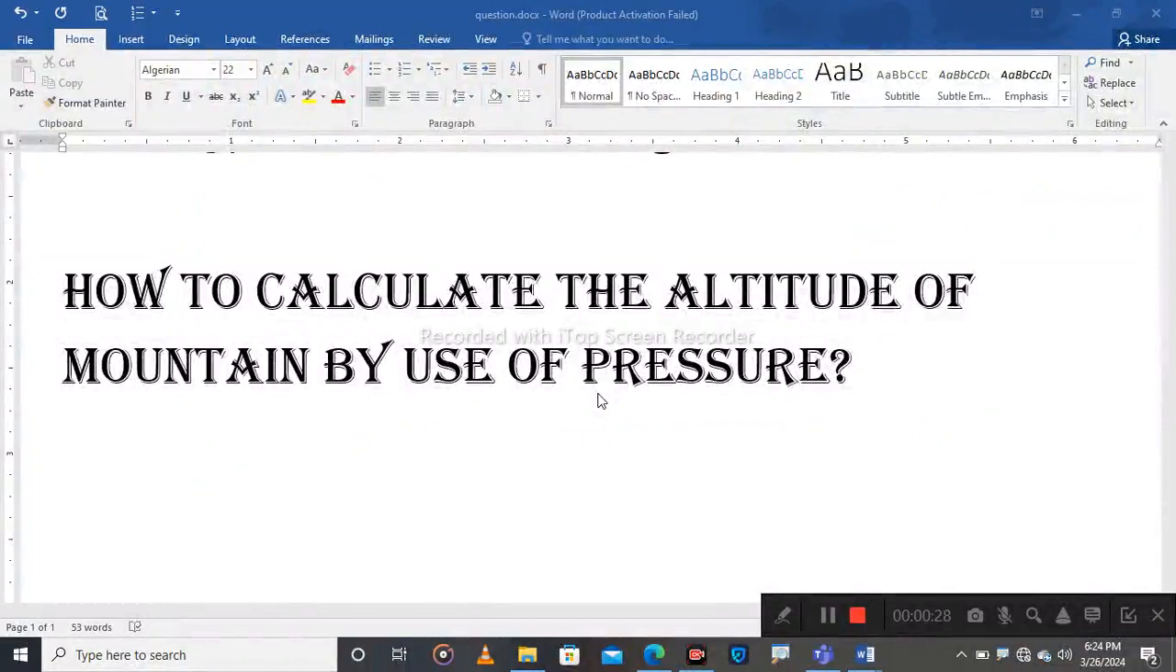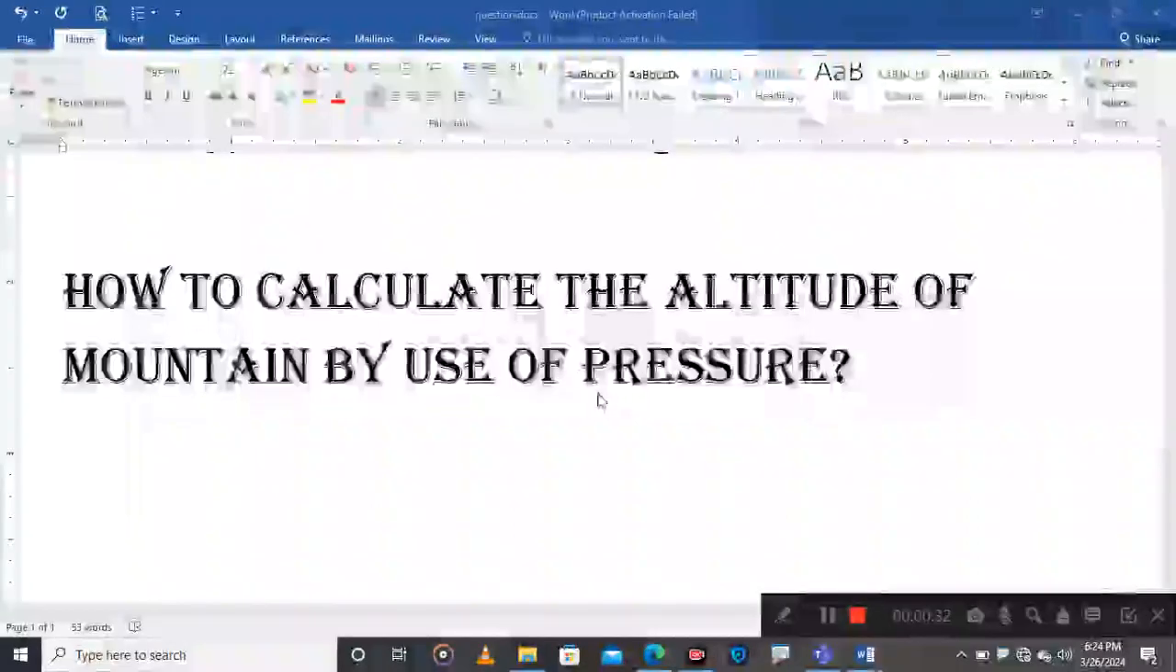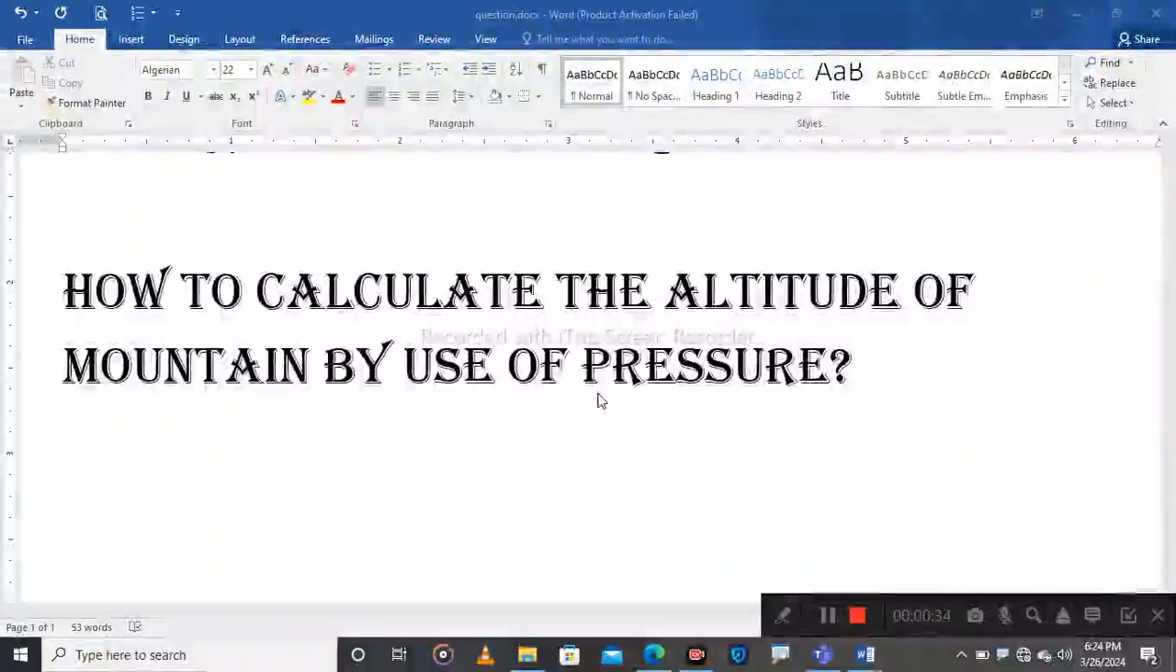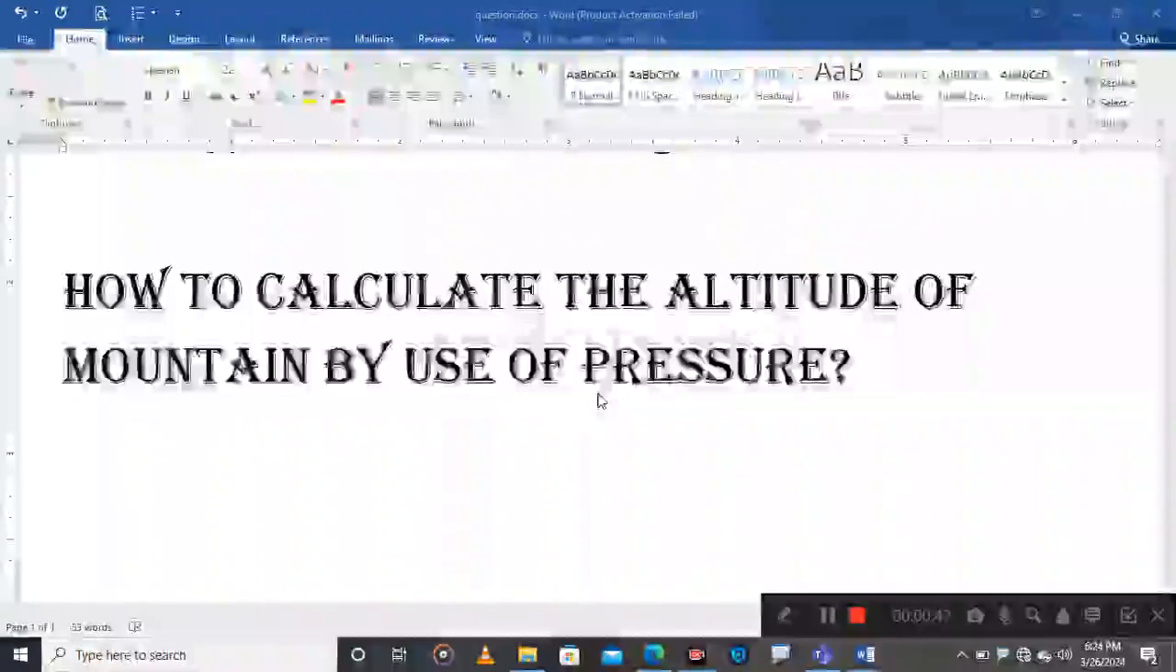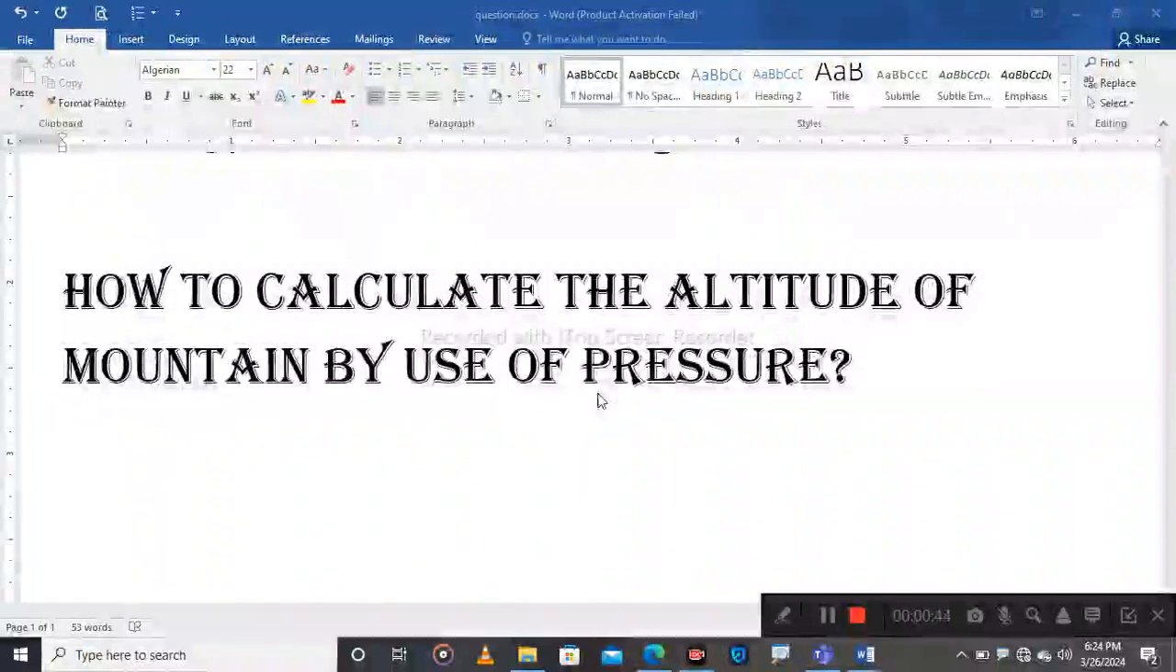So today we are going to see how to calculate the altitude of a mountain by using pressure, or how to calculate the height of a mountain by using what? By using pressure or a barometer. You have learned in geography.